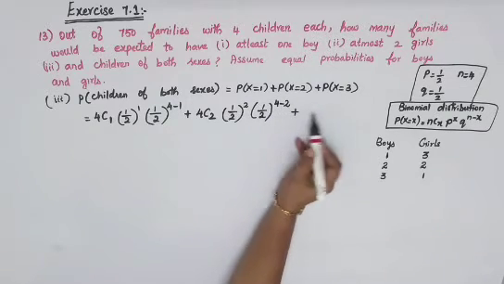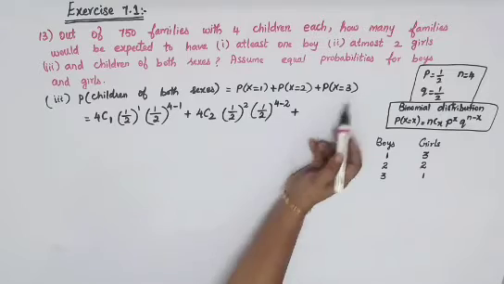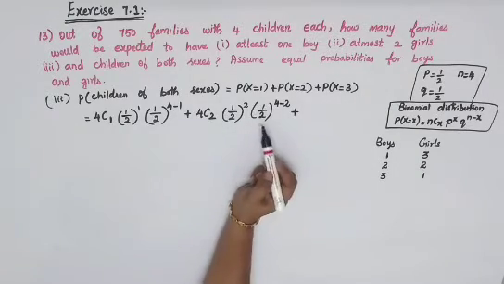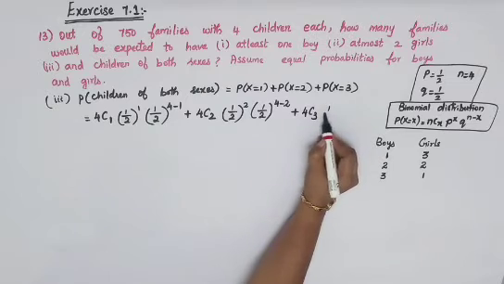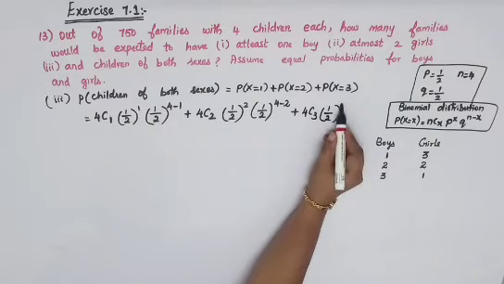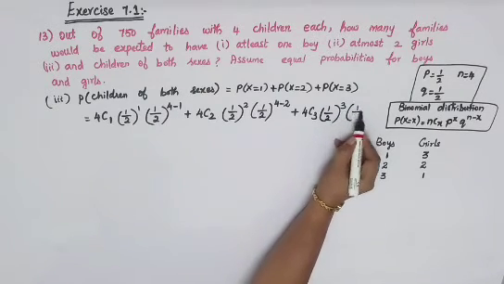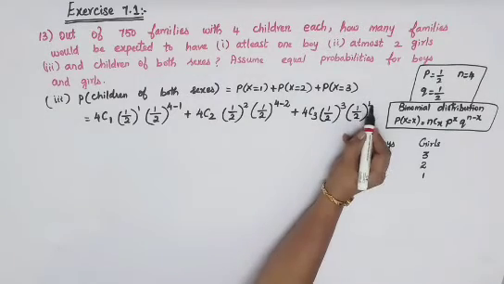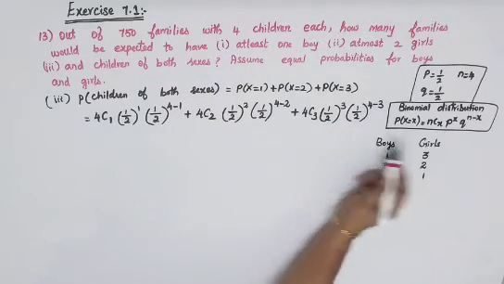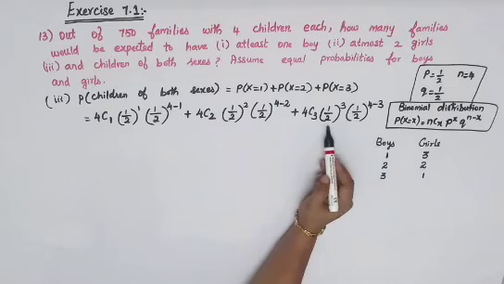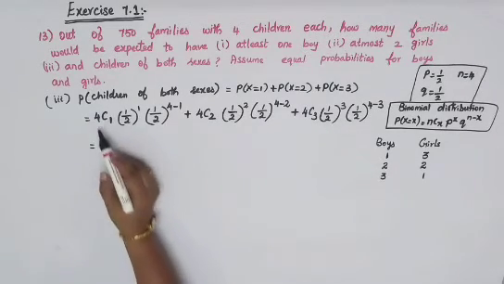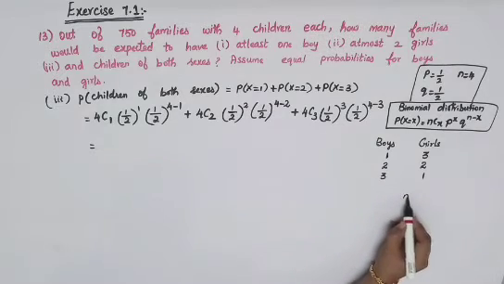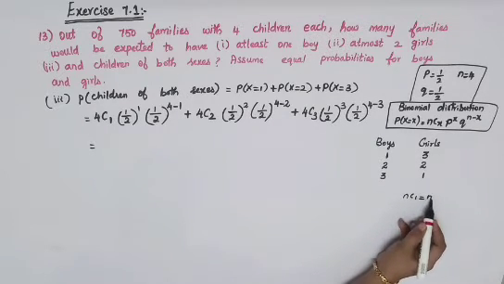Now going to your third part, P of x is equal to 3. So wherever you have given 2, just give 3. Okay, so you'll get it as 4C3, 1 by 2 power 3 into 1 by 2 power 4 minus 3. Otherwise for each term you have to go to your formula and substitute it. Either way you can do it. Okay, so now going for your solving. 4C1, nC1 is n itself.